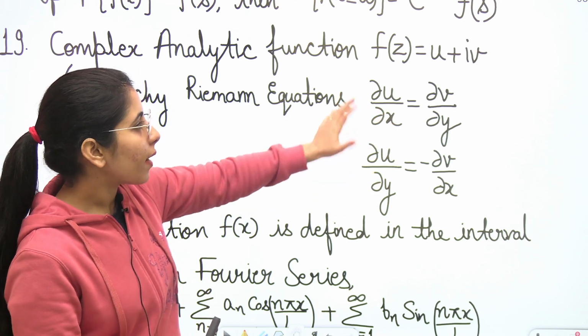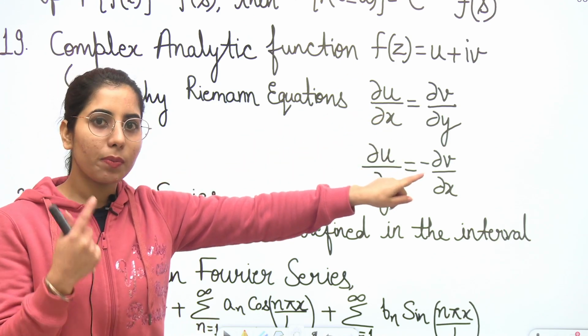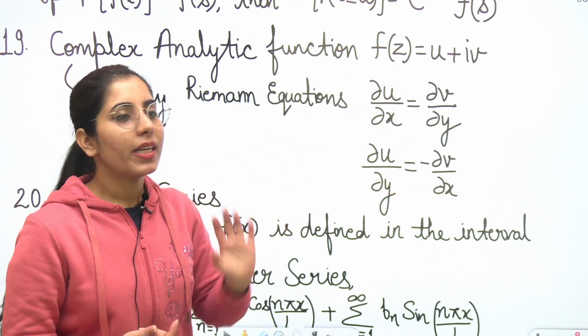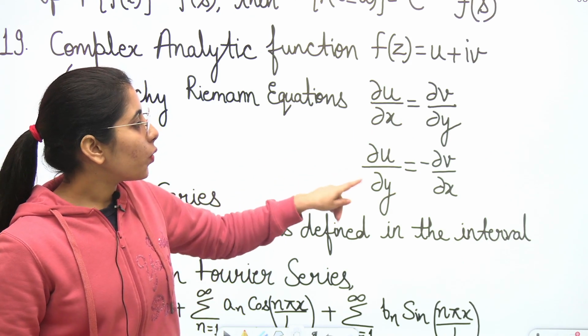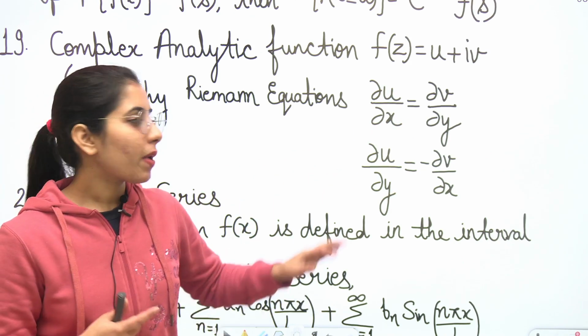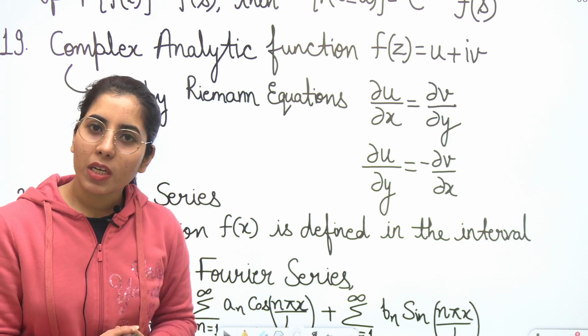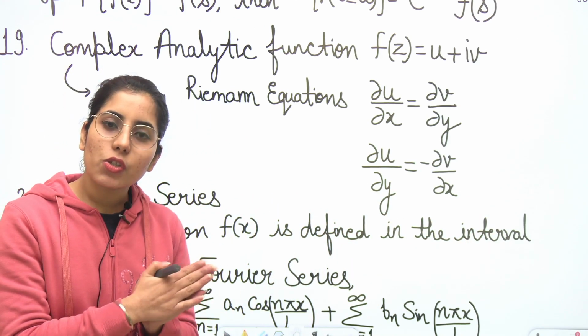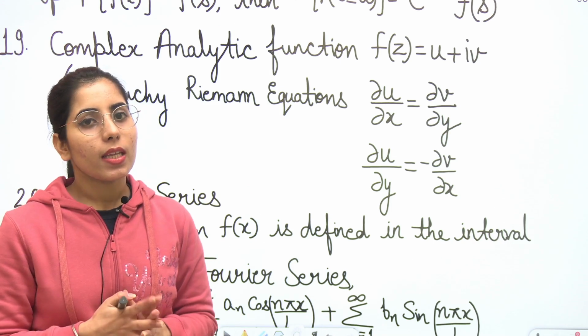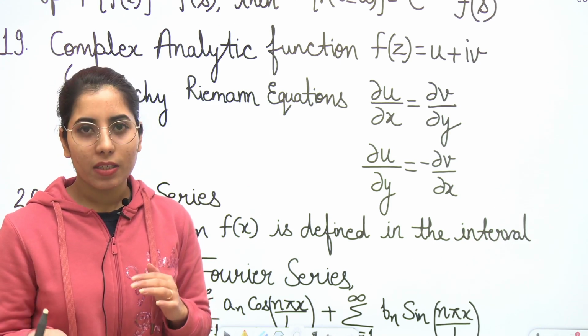Here I have mentioned them. Delta u upon delta x should be equal to delta v upon delta y, and delta u upon delta y should be equal to minus delta v upon delta x. These two are the Cauchy-Riemann equations, and if these conditions are satisfied, then you will say that the given function is a complex analytic function.